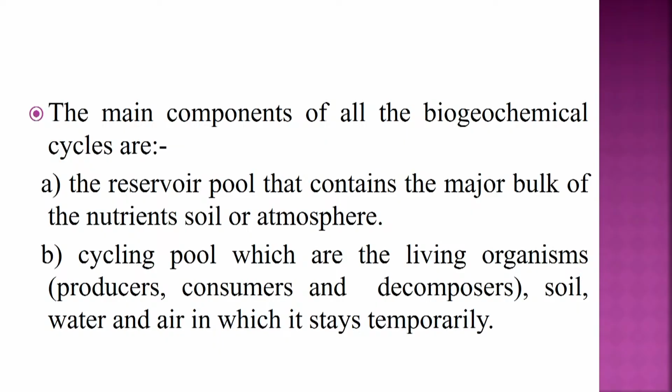The main components of all the biogeochemical cycles are the reservoir pool, which contains the major bulk of a nutrient, in soil or atmosphere, and the cyclic pool, which are the living organisms, that is producers, consumers and decomposers, and soil, water and air in which it stays temporarily.